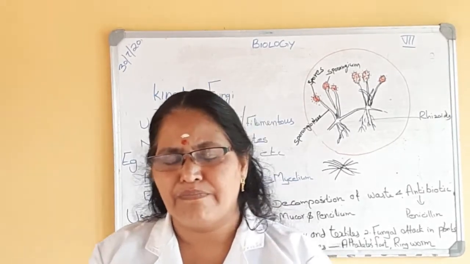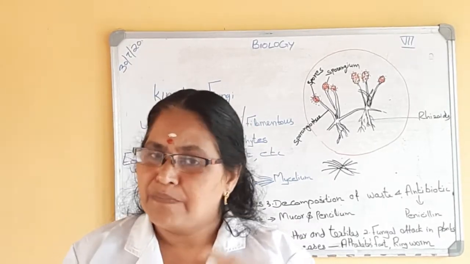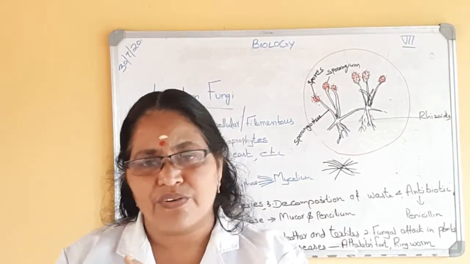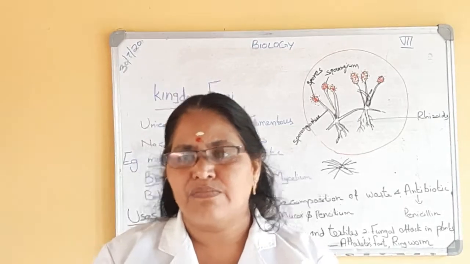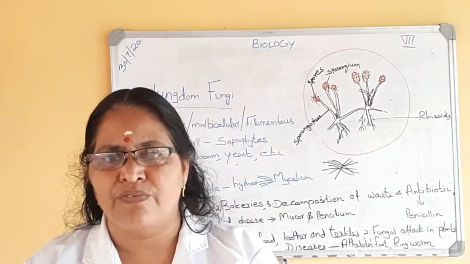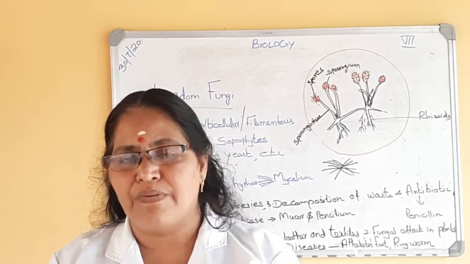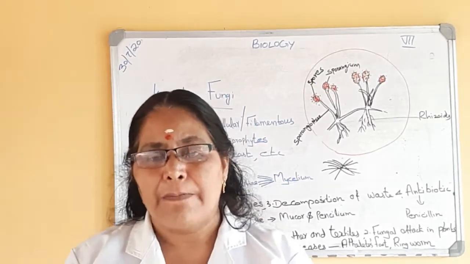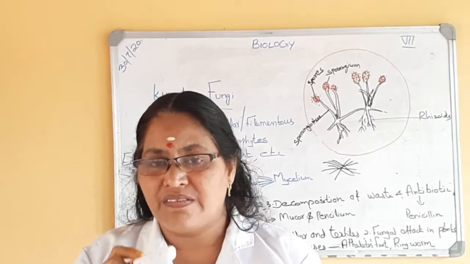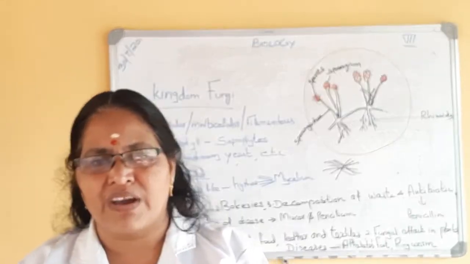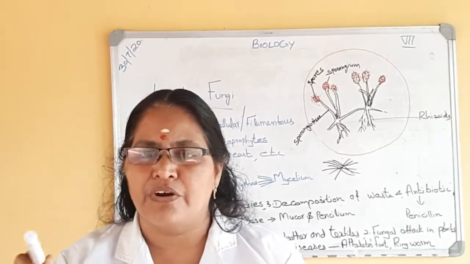So some antibiotics are produced from bacteria. At the same time, some type of antibiotics are produced from fungus. A very good example of antibiotic produced from fungus is penicillin. Penicillin is produced from a fungus called Penicillium notatum.